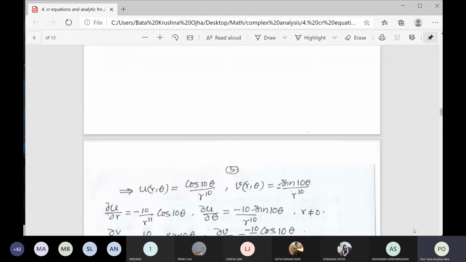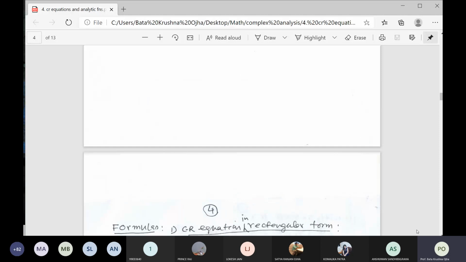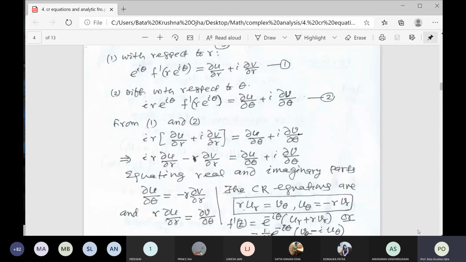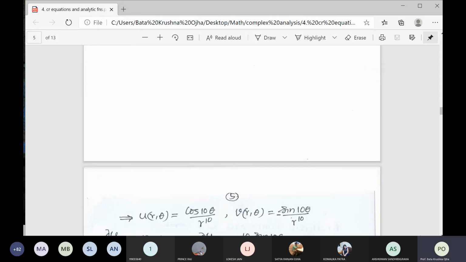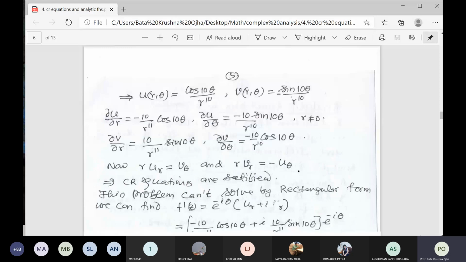f(z) is equal to mod z. It is perhaps differentiable at the origin, right? But not analytic at that point.